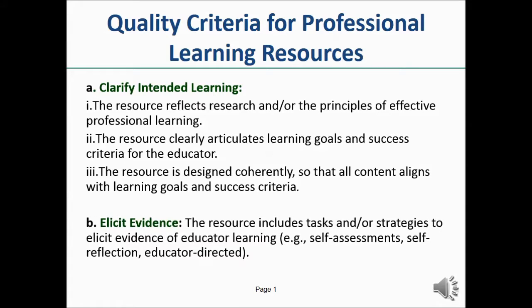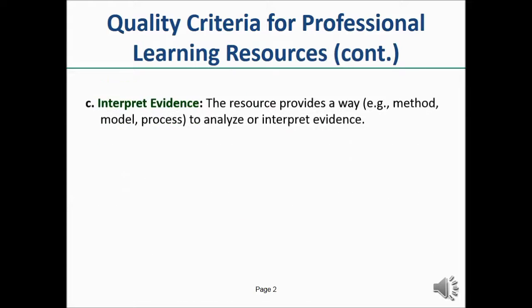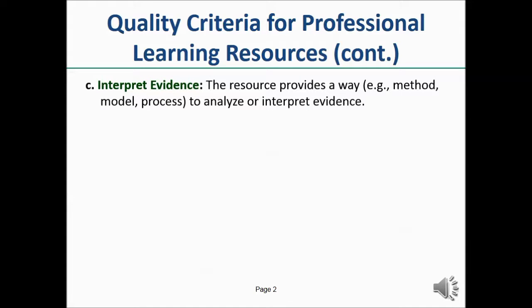If the submitter identifies the resource as demonstrating the second attribute, elicit evidence, you should see that the resource includes tasks and/or strategies to elicit evidence of educator learning. If the submitter identifies the resource as demonstrating the third attribute, interpret evidence, you should see that the resource provides a way to analyze or interpret evidence.